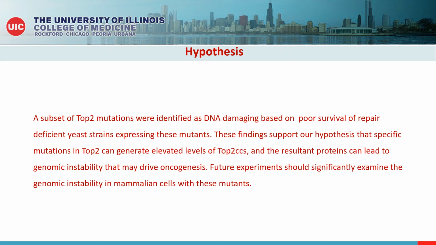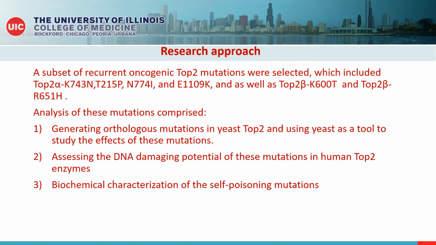Having described these potentially oncogenic recurrent mutations in TOP2, we hypothesize that specific mutants in TOP2 can generate elevated levels of trapped enzyme, and the resultant proteins can lead to genomic instability that may drive oncogenesis. In order to test this hypothesis, the method that we adopted was a three-step approach.